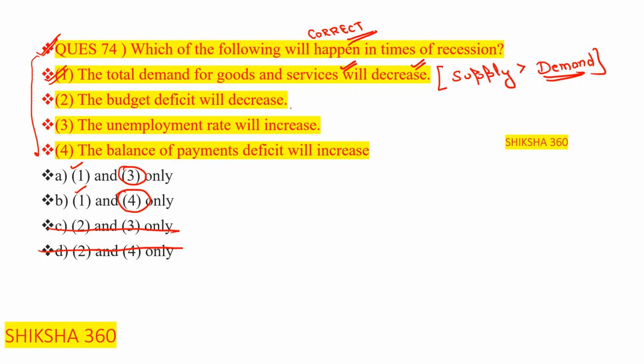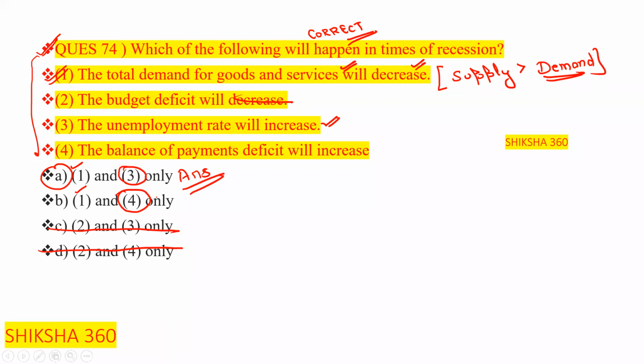The budget deficit will decrease. This is not correct. The unemployment rate will increase. Is this one correct or not? This one is correct, because at that time the unemployment rate will increase. So this one is also correct. So option A is the answer.